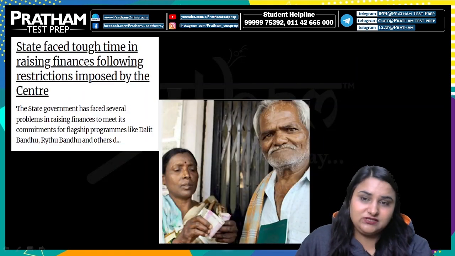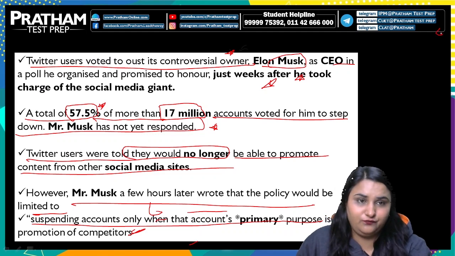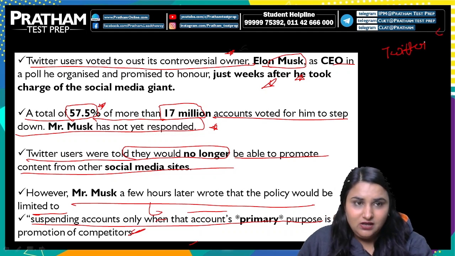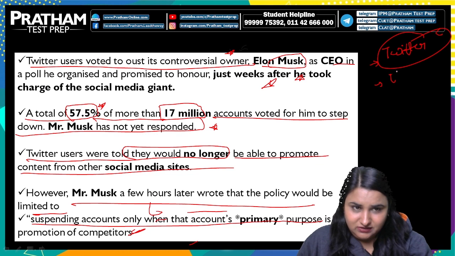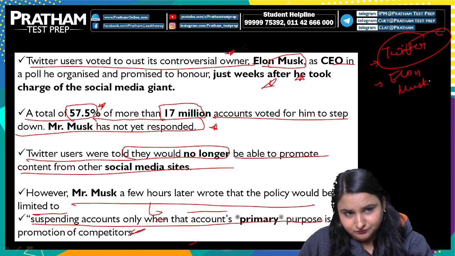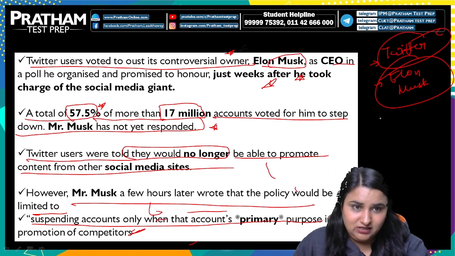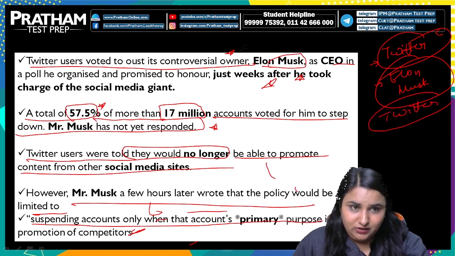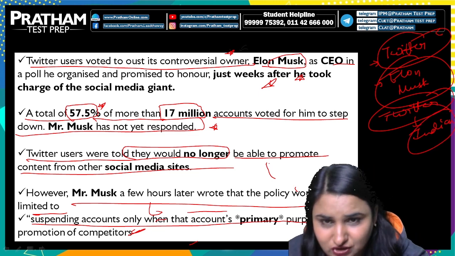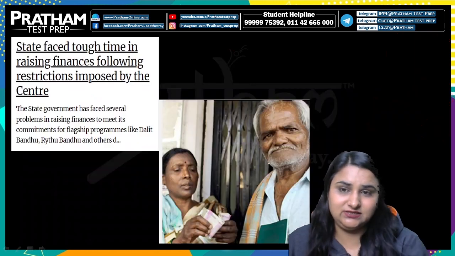Okay, so that was the important news. यहाँ पे you need to focus on Twitter, you need to remember the facts related to it, and you need to know about Elon Musk, right? You need to know about the Twitter employees who were laid off, and especially Indian employees, right? So you need to read all the news related to that.